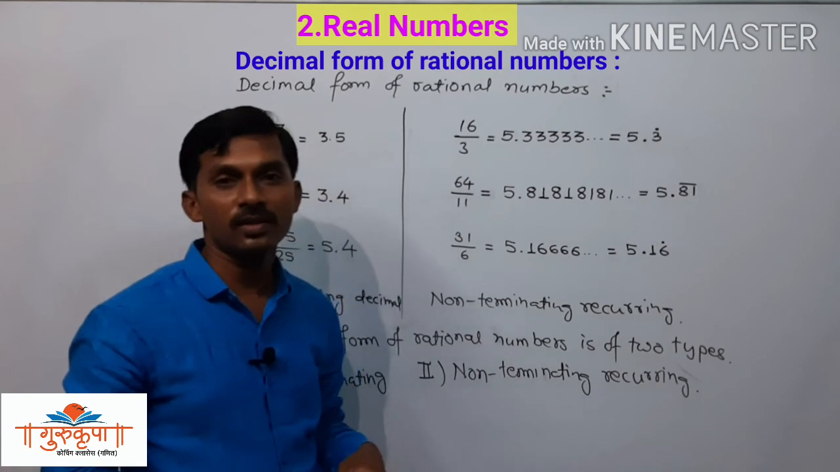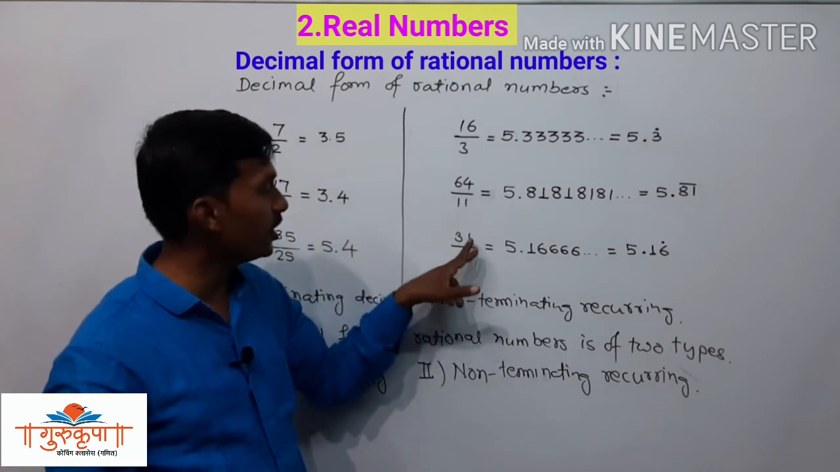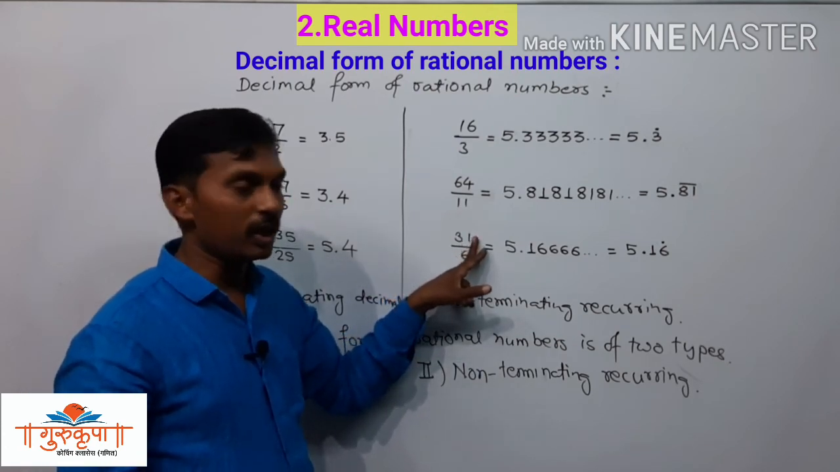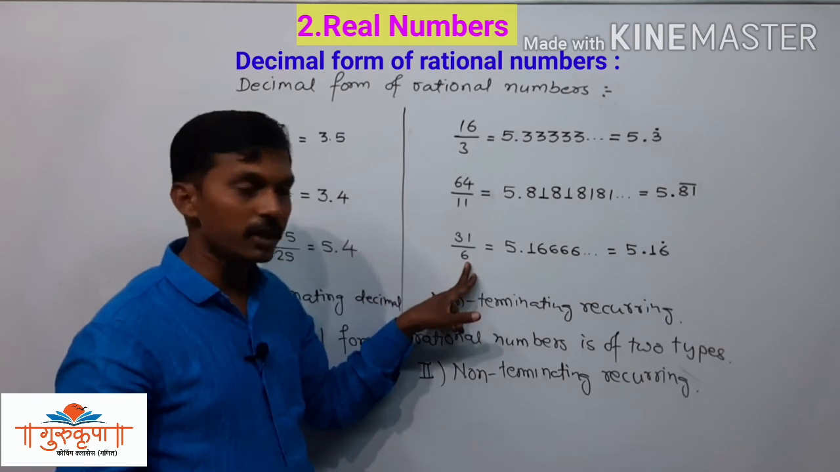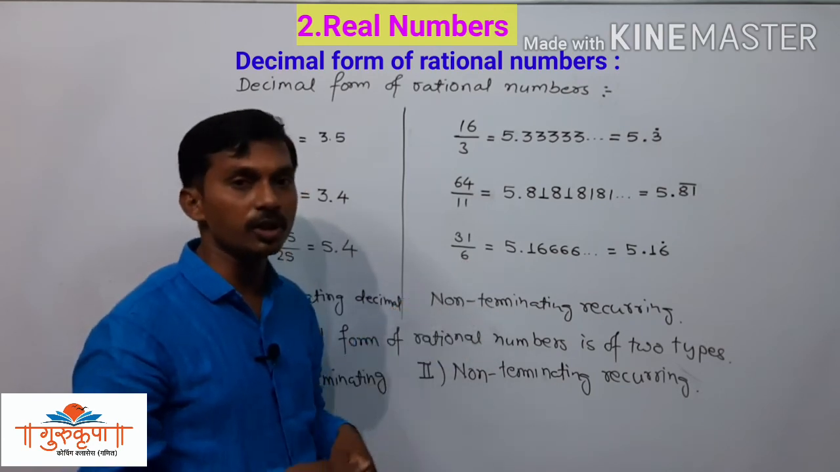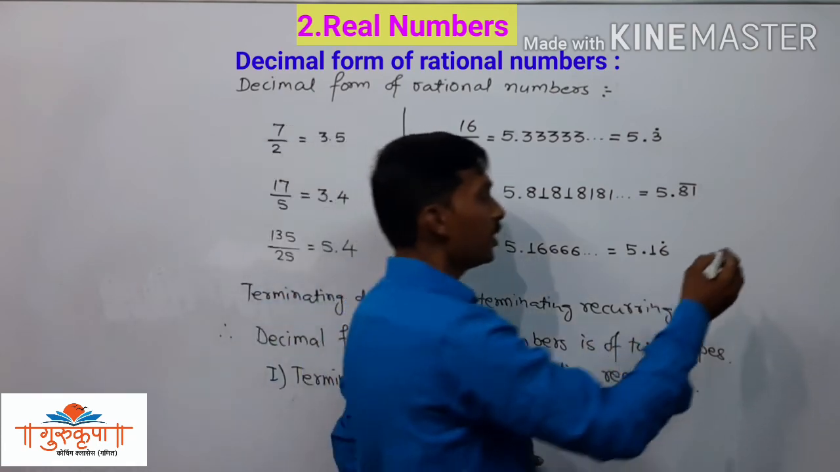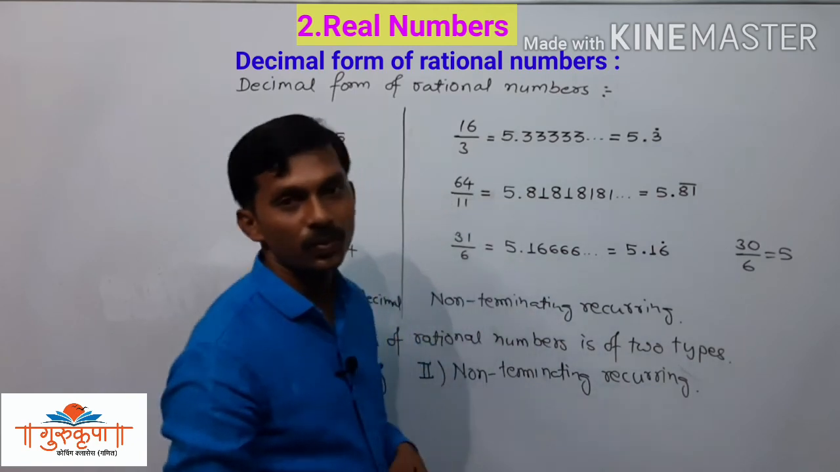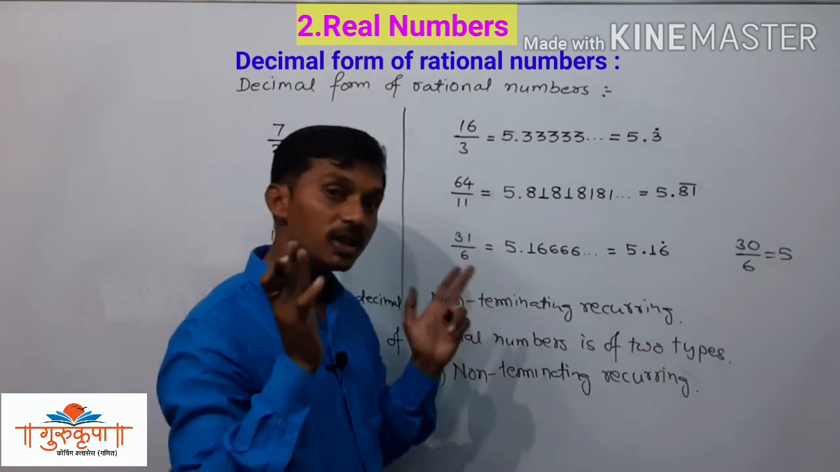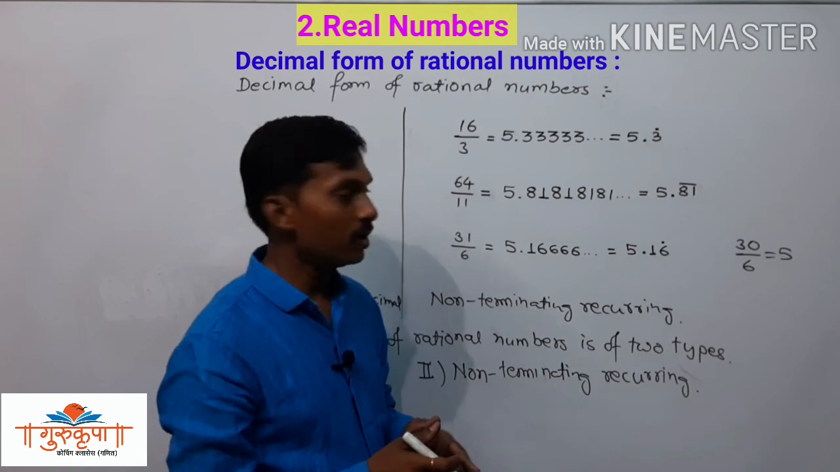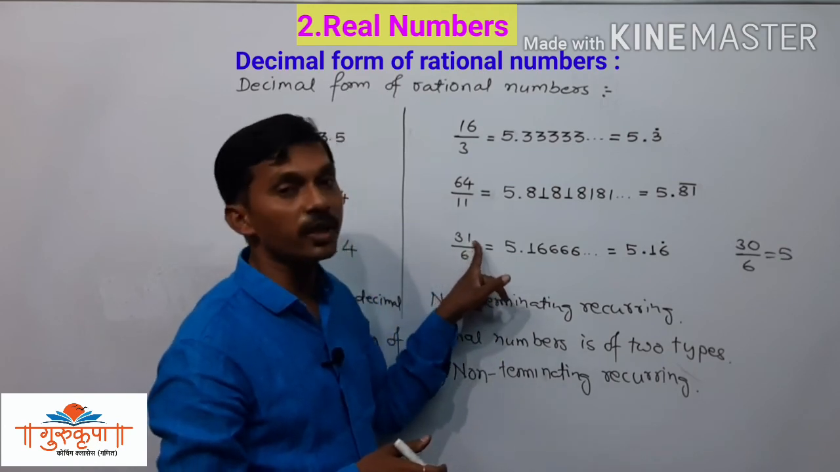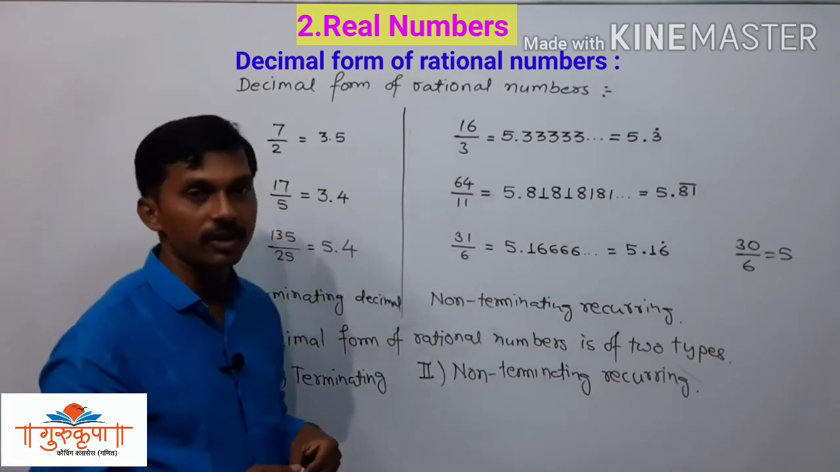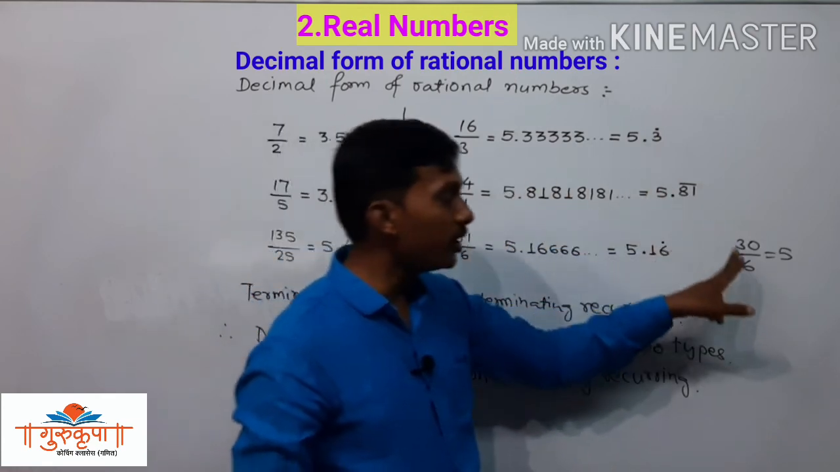But sometimes, suppose we have 6 in the denominator and 30 in the numerator. Now you will observe the denominator. That denominator's prime factors are 2 into 3, which means non-terminating recurring. But see, if we divide 30 by 6, it is equal to 5. So we have to remember these things also. What is there in the numerator is also important. From the denominator we can identify whether it is terminating or non-terminating, but sometimes we have to take the division also.